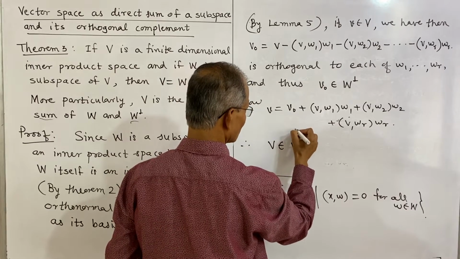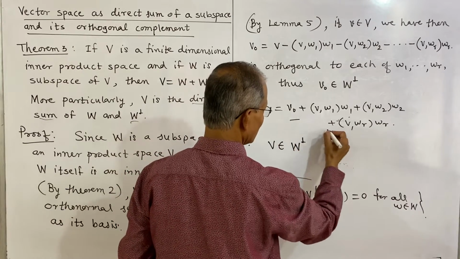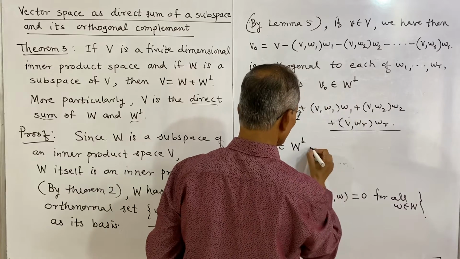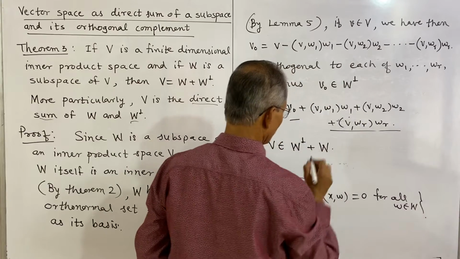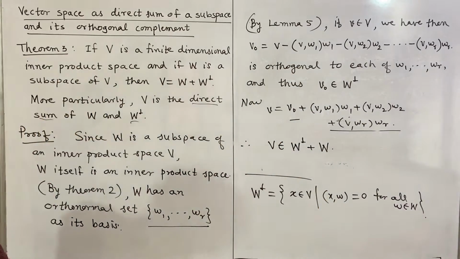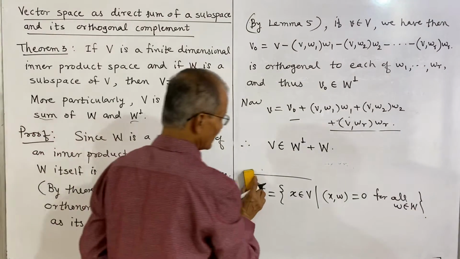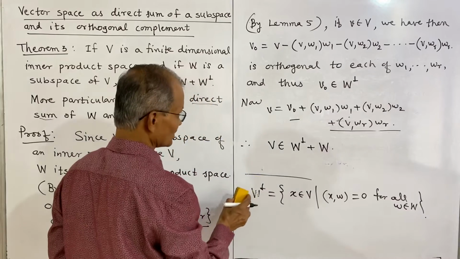This belongs to orthogonal complement and this part belongs to W.